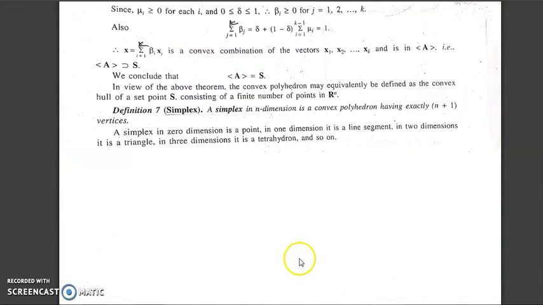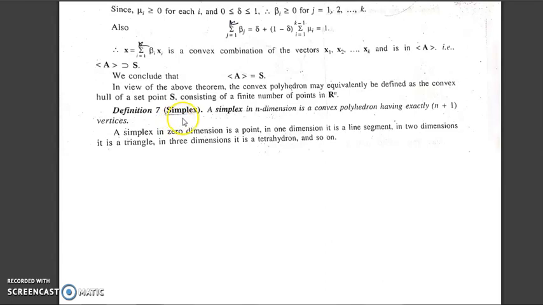Now here is a note. In view of the above theorem, the convex polyhedron may equivalently be defined as the convex hull of the set of points S. We have already defined convex polyhedron. What was the convex polyhedron? It was a set of all convex combinations. So we can say a convex polyhedron can equally be defined as a convex hull consisting of a finite number of points in Rn.